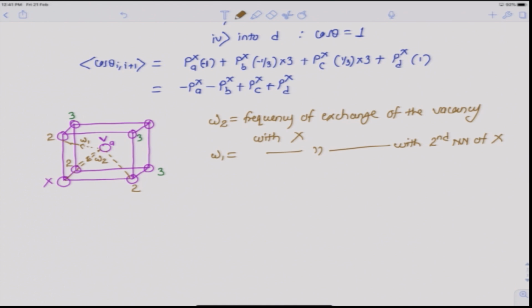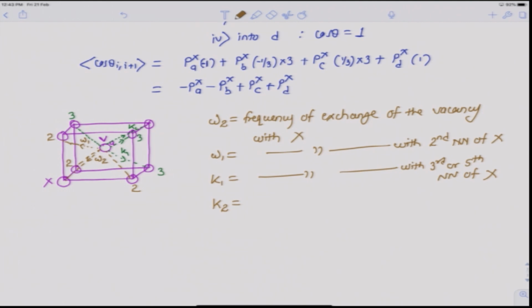So, the frequency of exchange with the third nearest neighbor is denoted as K1. There is also one more nearest neighbor of the vacancy, which is the fifth nearest neighbor of X. That frequency also Manning denoted as K1. So, K1 is the frequency of exchange of the vacancy with the third or fifth nearest neighbor of X.